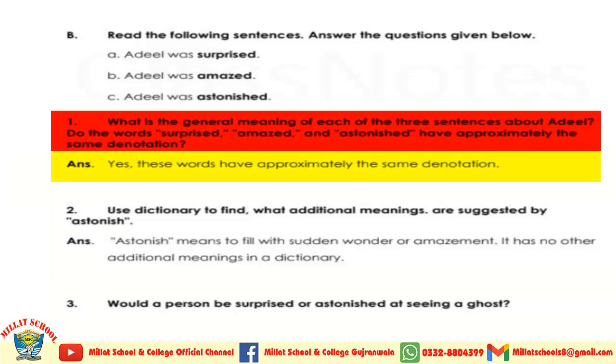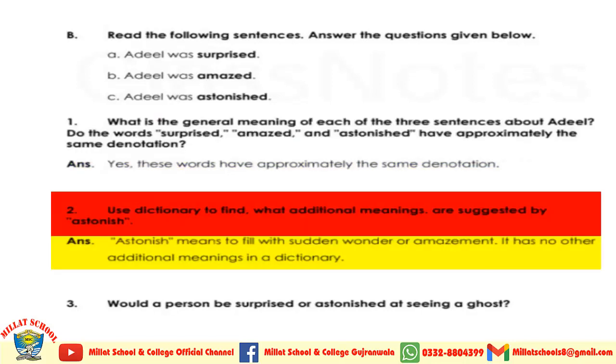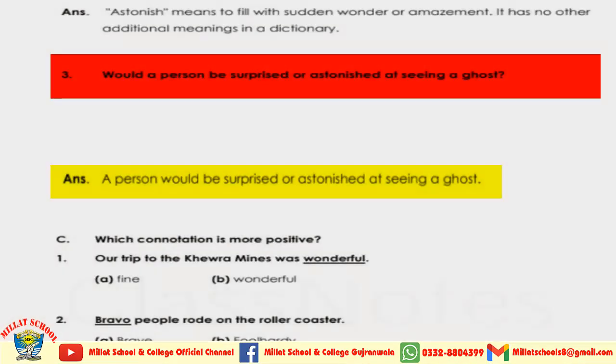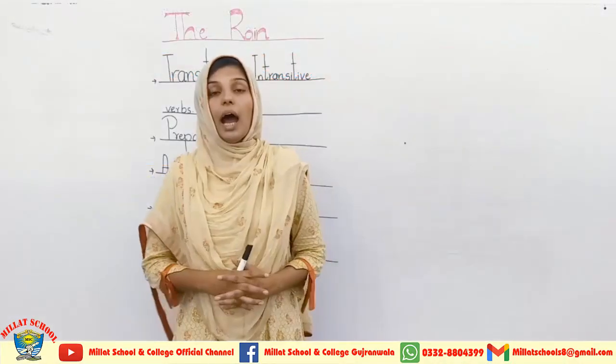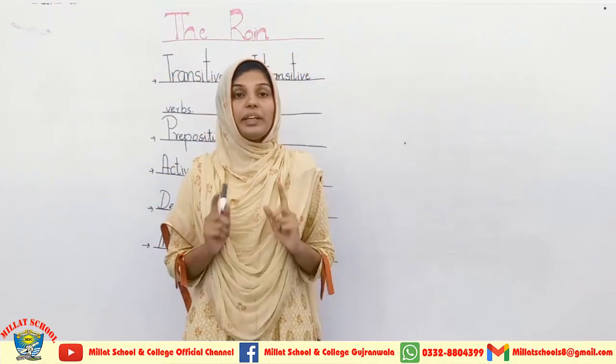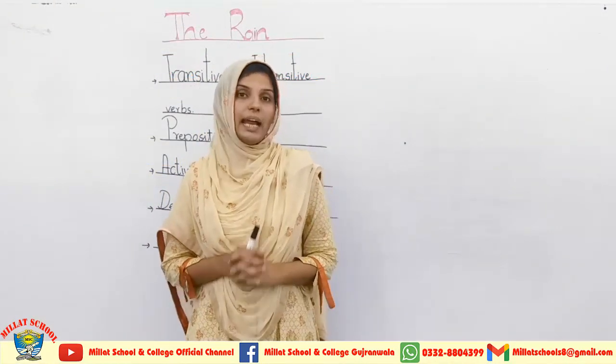Yes, these words have approximately the same denotation. Number 2, use a dictionary to find what additional meanings are suggested by astonish. Astonish means to fill with sudden wonder or amazement. It has no other additional meaning in our dictionary. Question number 3, be surprised or astonished at seeing a ghost. A person would be surprised or astonished at seeing a ghost. I have explained this activity in front of you in a detailed manner. This will surely help you to understand this concept.